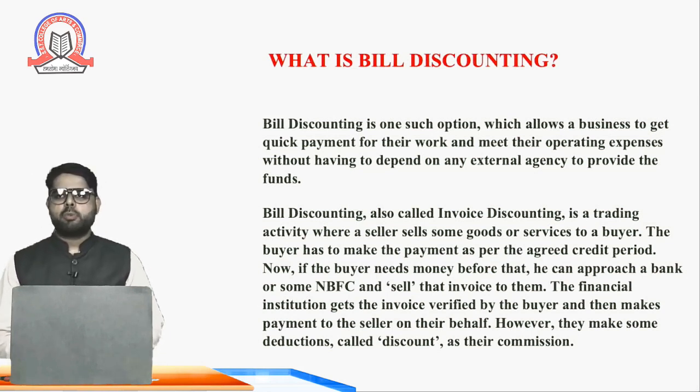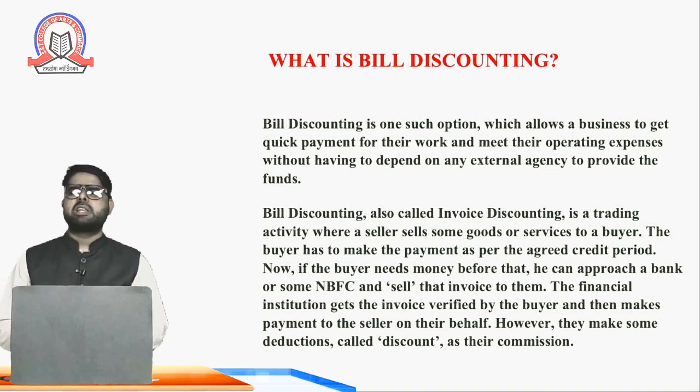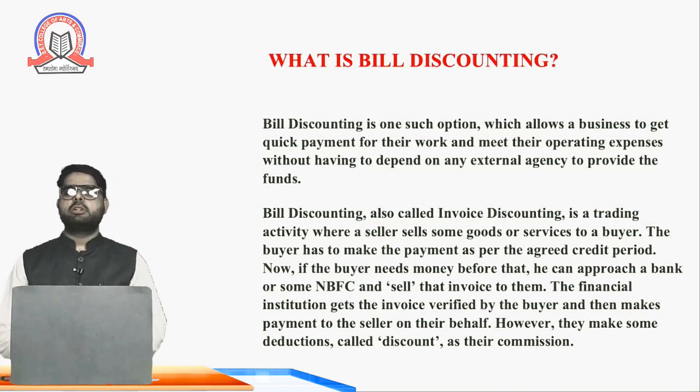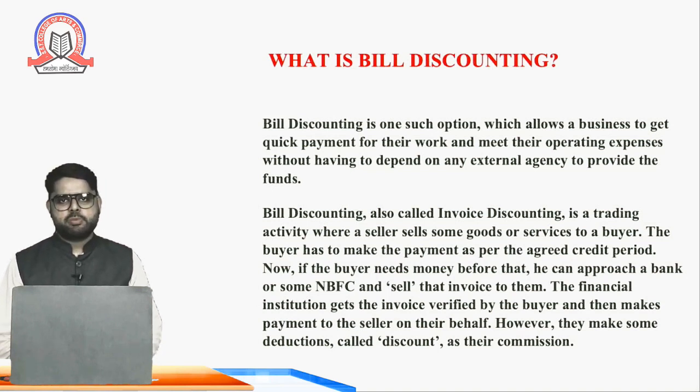The bank will take that promissory note, or you can say bill of exchange, of rupees 1 lakh and transfer rupees 99,000 to your account, and 1,000 will be charged as a deduction. You can call it a discount. The bank deducts some discount charges because the bank is giving you advance money, since the customer is going to give you money after 3 months, but the bank is giving it immediately now.